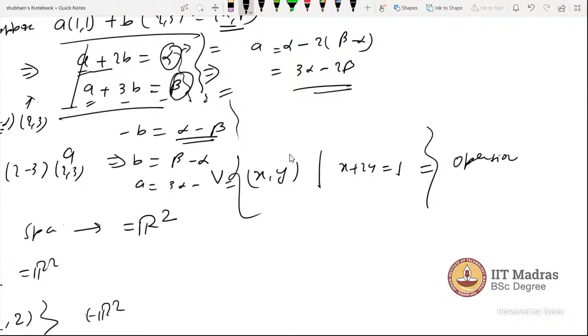He will say find the dimension of the... Not dimension, first he will say whether this V is a vector space or not. So the word dimension came after that. Whenever that set is a vector space, then we will talk about the dimension. If that set does not form a vector space, then you will never talk about the dimension. So here is the case that this set will not form a vector space.